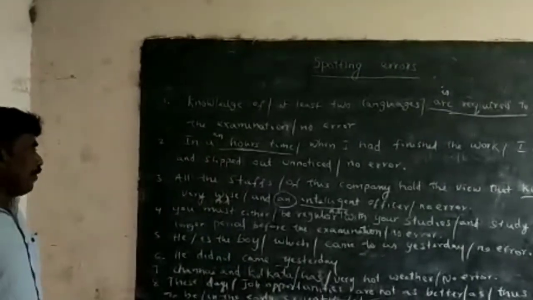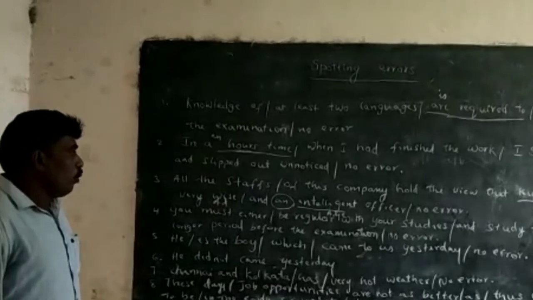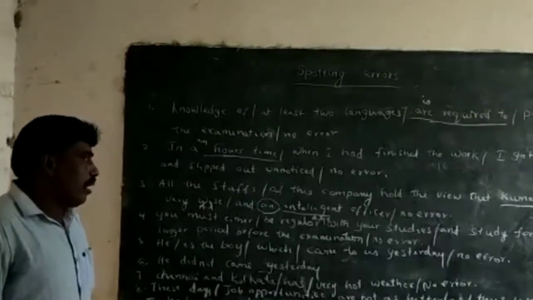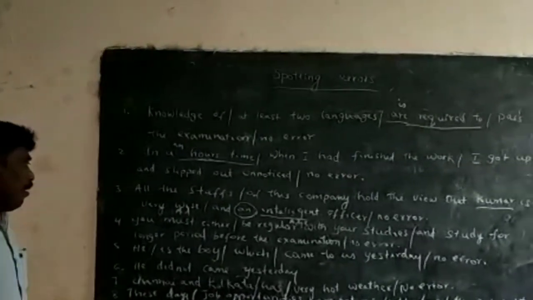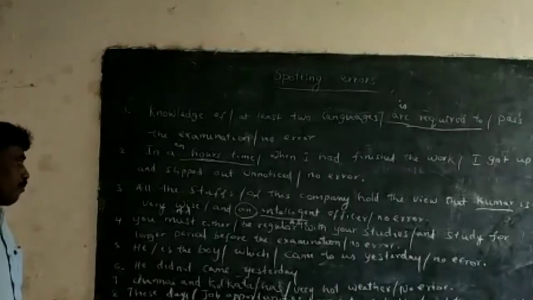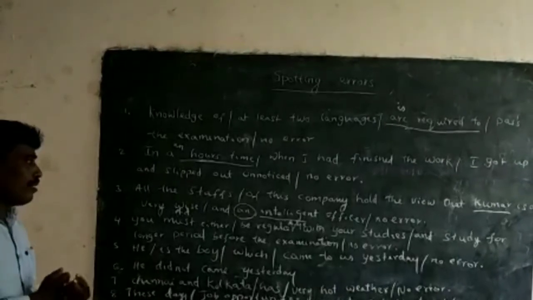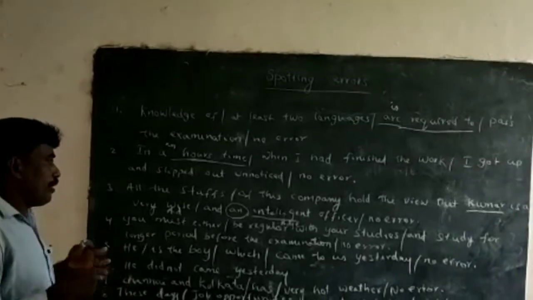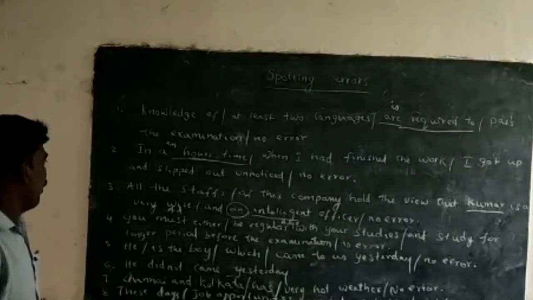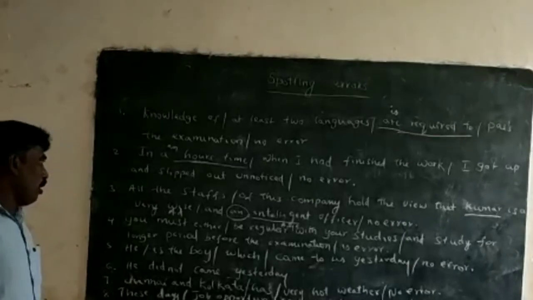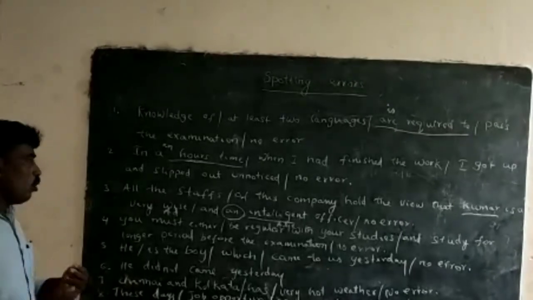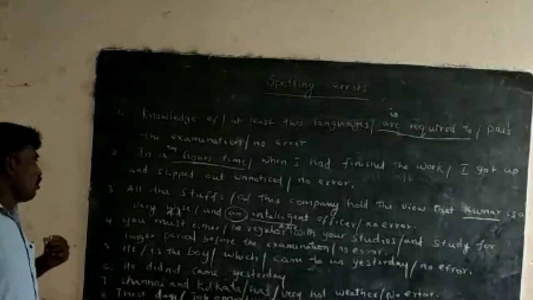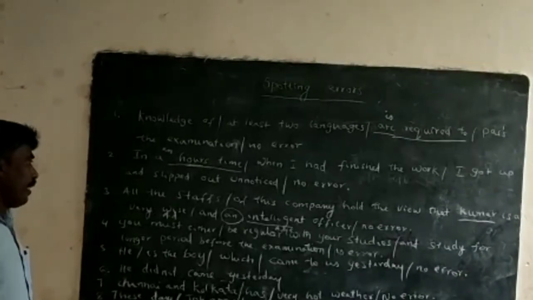The fourth example: "You must either be regular with your studies and study for a longer period before the examination." This sentence is related to conjunctions. When two conjunctions are related, like neither, nor, either, or, they go together.